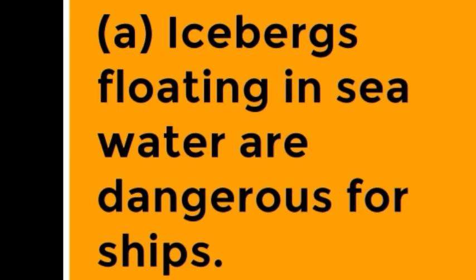But the question is, why are icebergs dangerous for ships? So they float with only a very small part above the surface of seawater. That is, they float in water with 1/12 of their volume above the surface of water and 11/12 of their volume under the water.